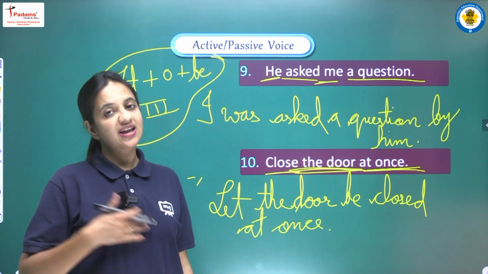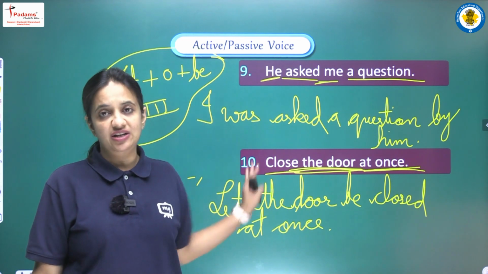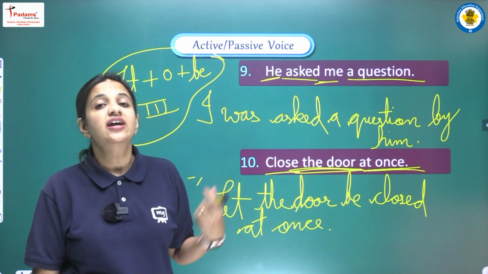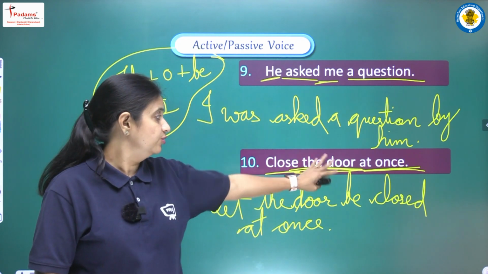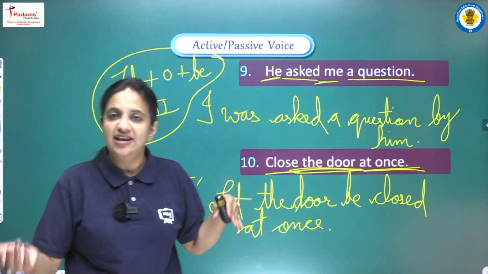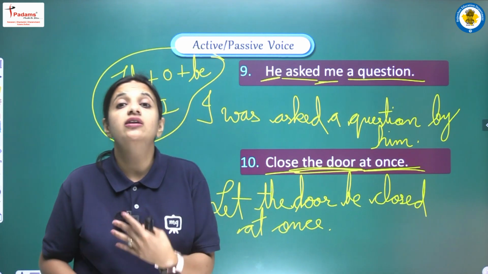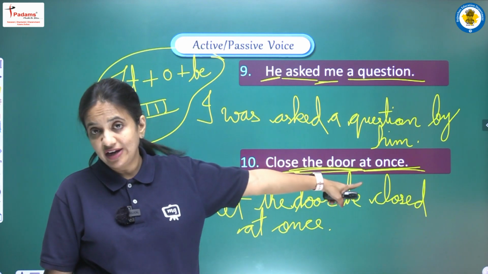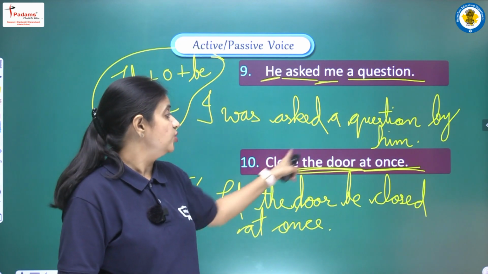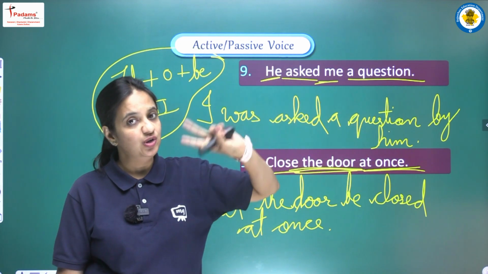Okay, and yes, we are having one more option here that we can use. According to that, in the beginning of the sentence we have to write you are, and now we have to follow the mood that is given to us. So yes, we can say that we are having an order, so we can write you are ordered to close the door at once. We can also write you are asked to close the door at once. So yes, we are having two options.